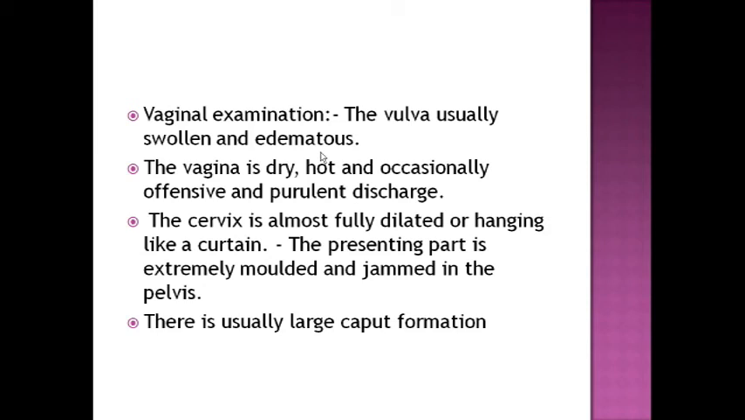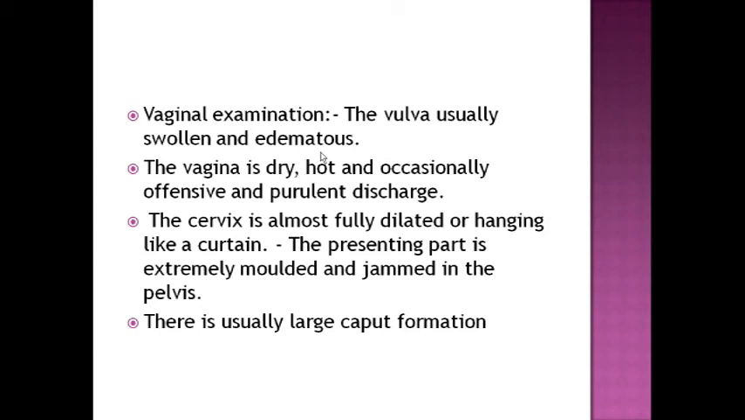The cervix is almost fully dilated or hanging like a curtain. When it is hanging like a curtain, usually the head is not well applied over the cervix, when the head is very high up and there is a severely contracted pelvis. The cervix is completely hanging like a curtain. And second, when the uterus gets ruptured, the baby will go up outside into the abdomen, the uterus will contract, and the cervix hangs like a curtain.